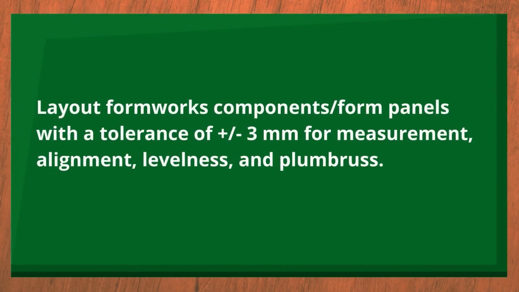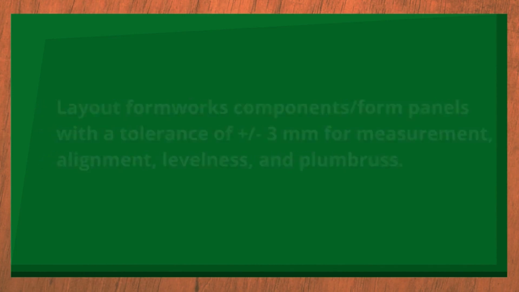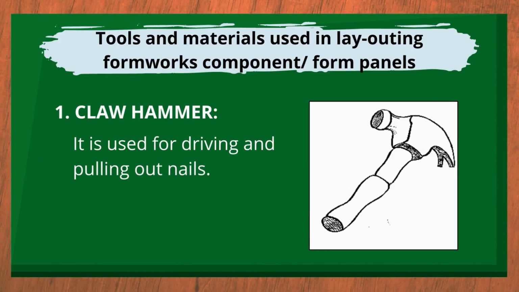Familiarity with all the tools and materials used in carpentry is a necessity. We need to know the function of various tools to properly use them. In addition, proper care and good maintenance lead to efficiency of work, quality and speed, and better output. The following are the tools and materials used in layouting formwork components or form panels. First, claw hammer. It is used for driving and pulling out nails.